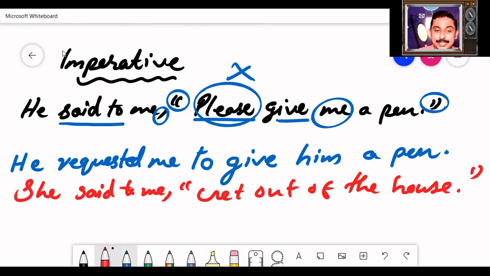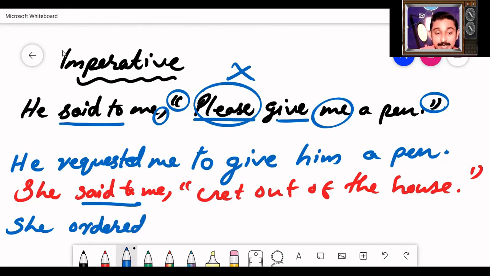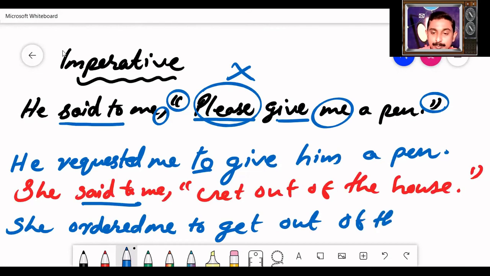It is not a request at all. So the first thing is to remove the reporting verb and write, she ordered me. Add the word to: she ordered me to get out of the house.